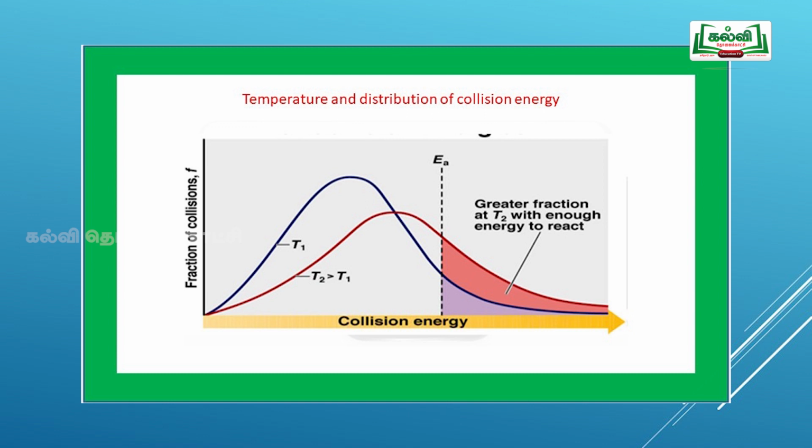If you plot a graph of fraction of collisions versus collision energy, the peak indicates the most probable kinetic energy. Once it crosses the activation energy, then it forms product. If you increase the temperature by 10 degrees Celsius, the peak decreases and the curve shifts towards the right side, then the area doubles and the rate increases.